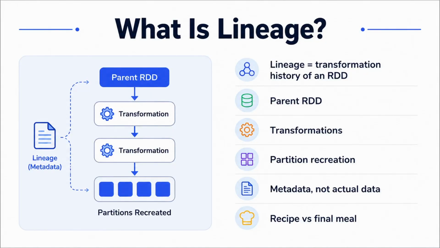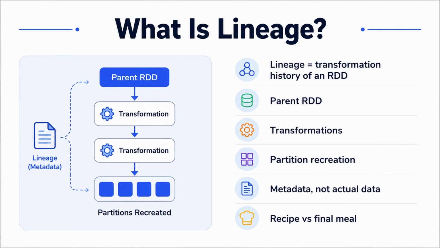Let's start with one of the most important concepts in Spark: lineage. When Spark creates an RDD, it doesn't just know that the RDD exists, it also keeps track of how that RDD was created. So Spark knows things like, where did this data come from? Which parent RDD was used? Which transformation was applied? And importantly, if something is lost, how can it be created again? That's what we call lineage.